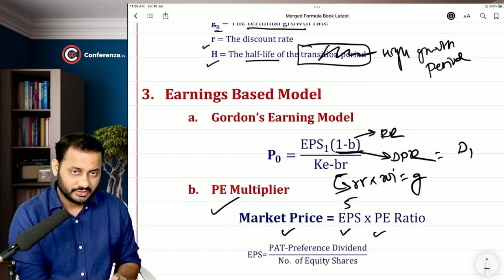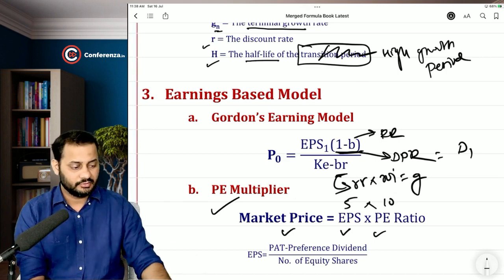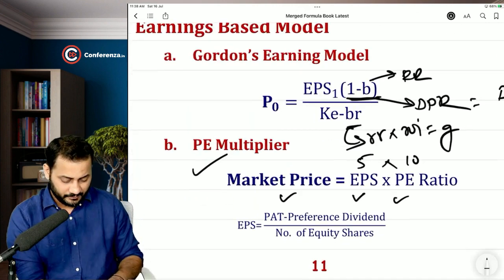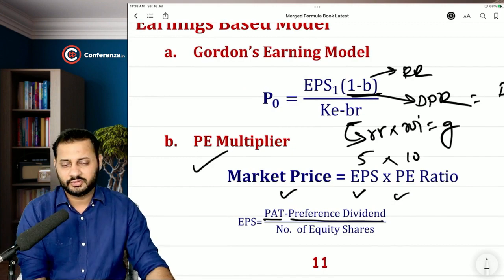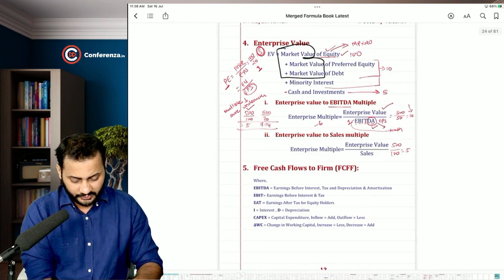If your 5 rupees is the earning per share and the PE ratio is 10, then the market price has to be 50. Good. What is EPS for this market price? Equity share, profit after tax minus preference dividend. This is what you should understand. Profit after tax minus preference dividend. Okay, let's move ahead to the next question.